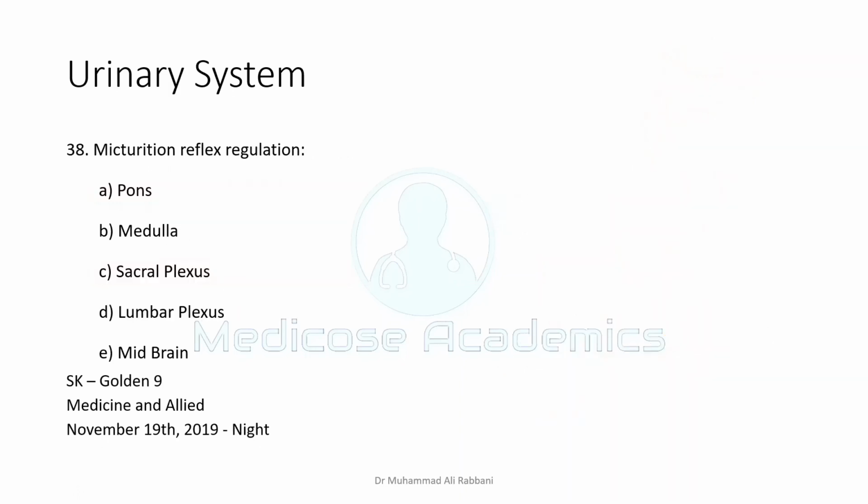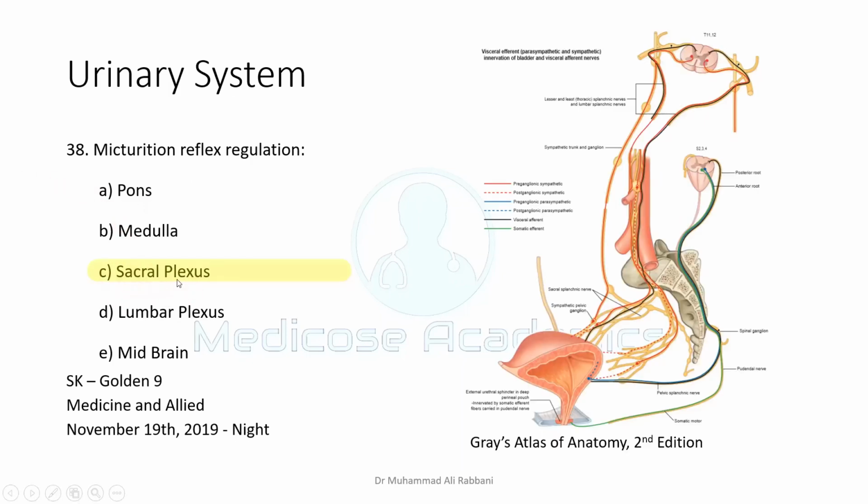Micturition reflex regulation: pons, medulla, sacral plexus. Sacral plexus will be the preferred answer as it contains both the pudendal nerve and the pelvic splanchnic nerve. All of these nerves exit from the sacral plexus. The pons has the pontine micturition center, but it is not so much of a regulator. When it is activated, it leads to urination. It's the center that organizes the voiding of the urine.